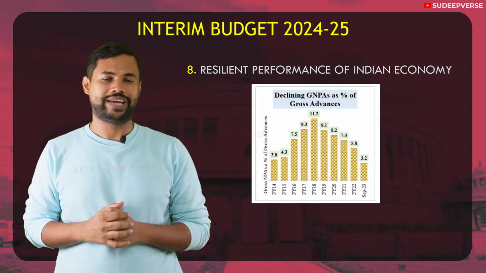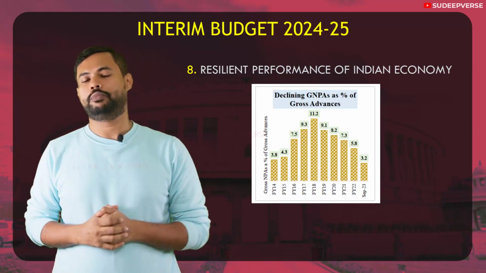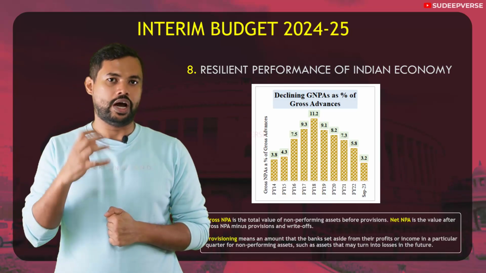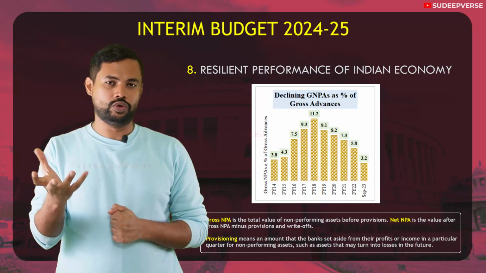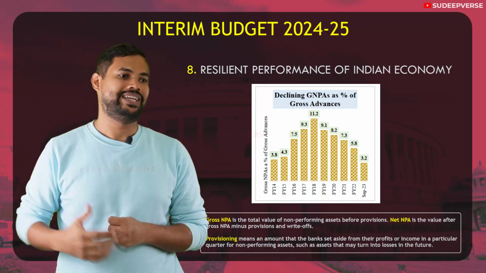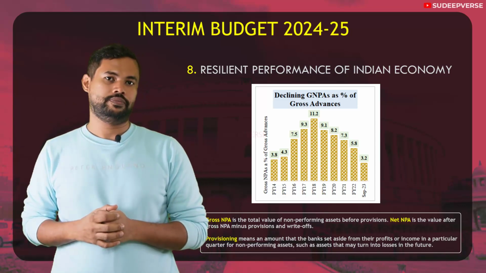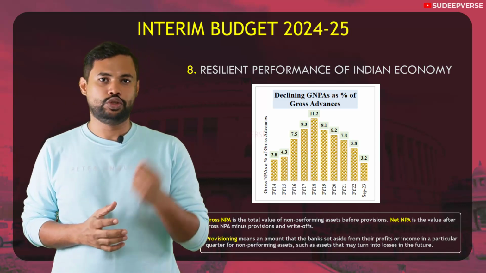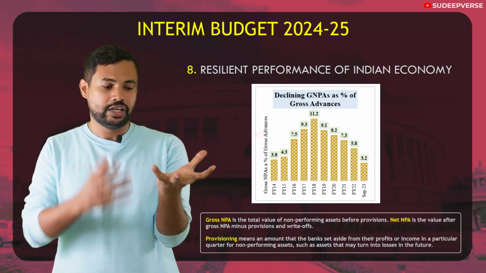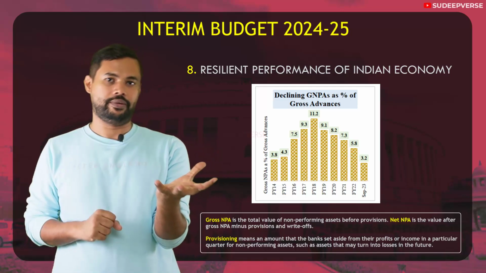The next is the gross non-performing assets. First let me define what are non-performing assets. Non-performing assets are any loans that have been overdue for more than 90 days, then you call it as non-performing assets. And gross non-performing assets is those non-performing assets that are counted before provisioning.